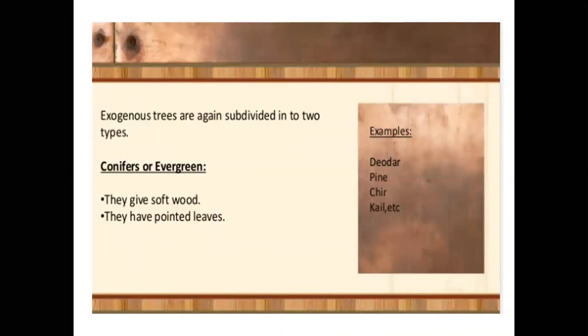Exogenous trees are again subdivided into two categories. One is conifers. Conifers give softwood and have pointed leaves. Examples of conifers are deodar, pine, cheer, kail, etc. The exogenous trees grow outward and increase in bulk by growing outward, and consecutive rings are formed in a horizontal section of such trees.